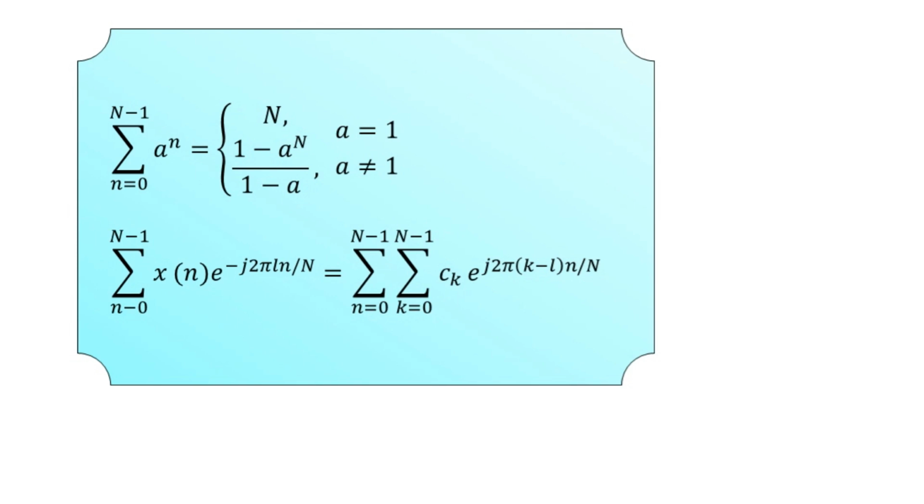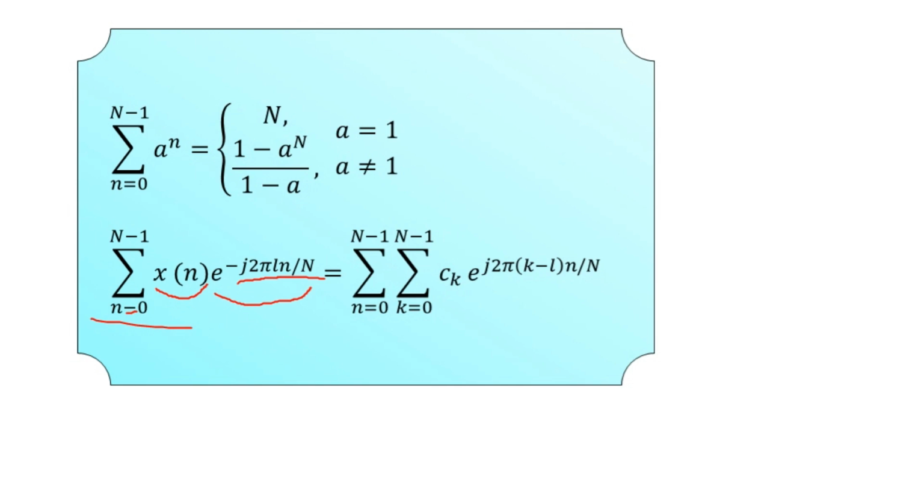So in this expression you can see that this x of n has been multiplied by this exponential, e to the power minus j 2 pi small l small n by capital N, and then the summation here is from n is equal to 0 up to capital N minus 1.